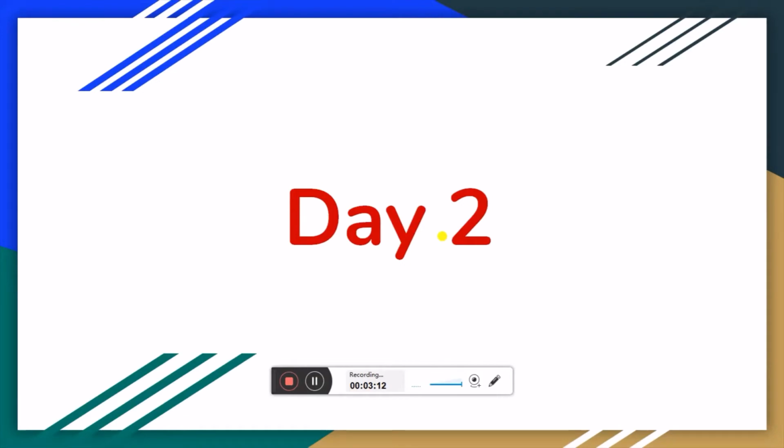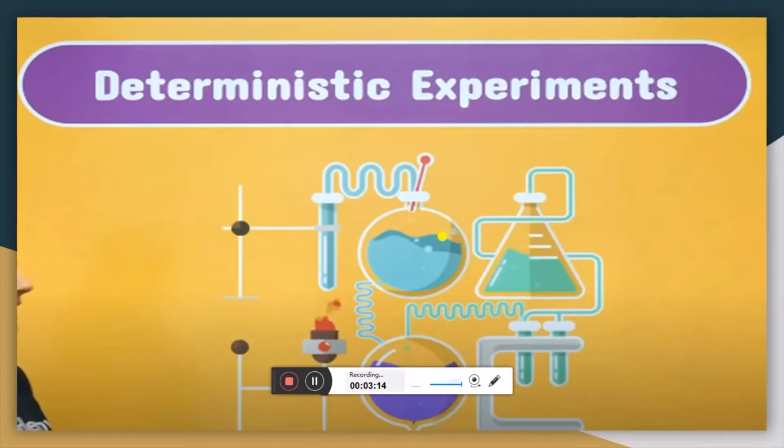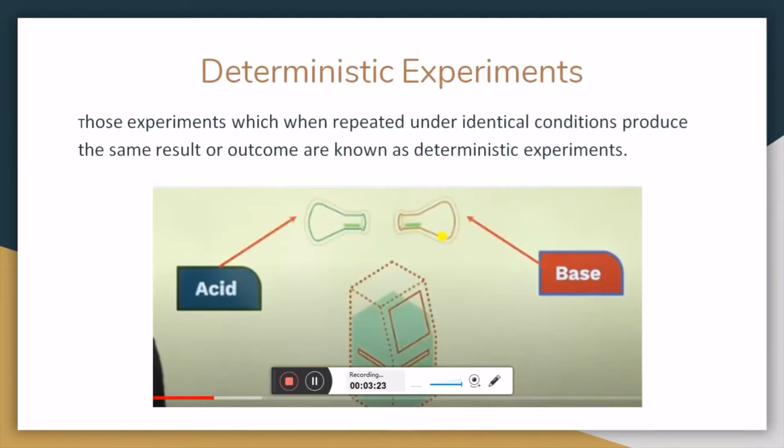Now we move to day 2. Deterministic experiments. In our daily life we are using a lot of experiments like this. Those experiments which, when repeated under identical conditions, produce the same result or outcome are known as deterministic experiments.